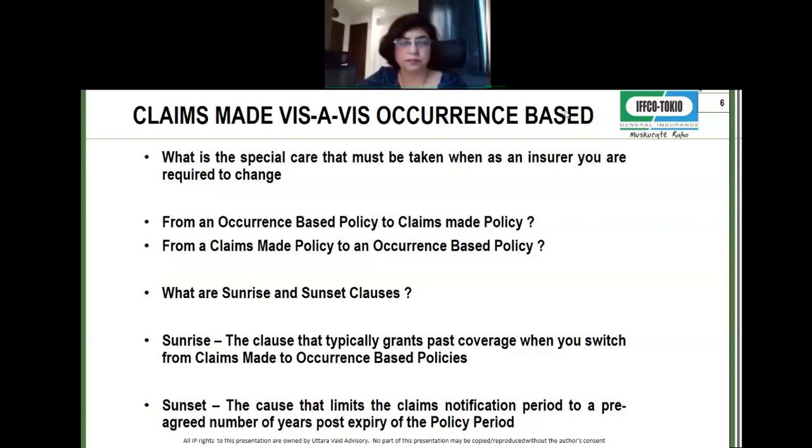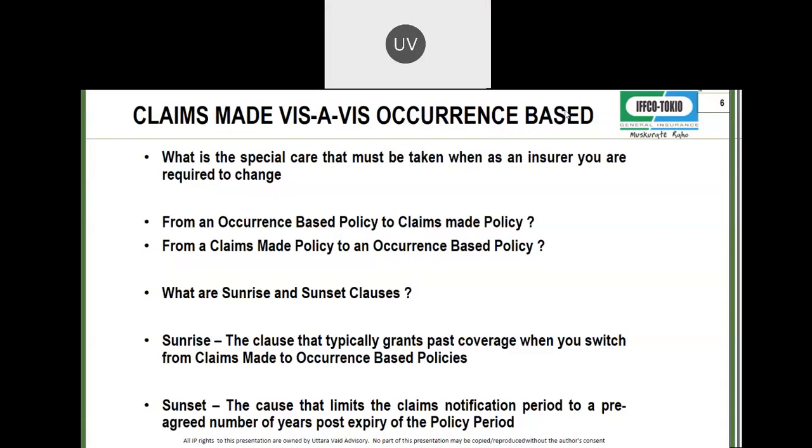So now, what do you do when you're switching over from an occurrence based policy to a claims made policy? You have been taking an occurrence based policy from 2016, 2016 to 17, 17 to 18, 18 to 19, 19 to 20, 20 to 21, and current 21 to 22. Now you are changing over to a claims made policy. What is a special care that you should take? Honestly, nothing.